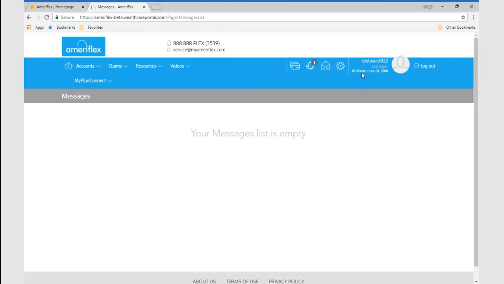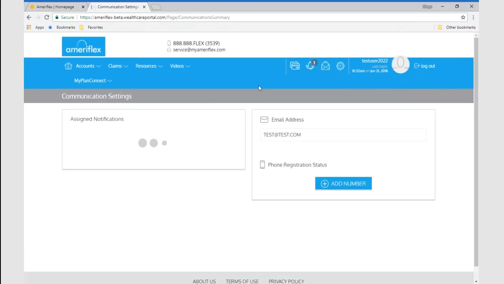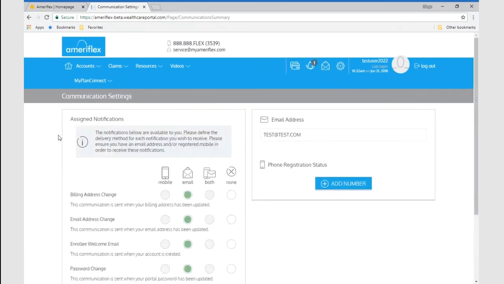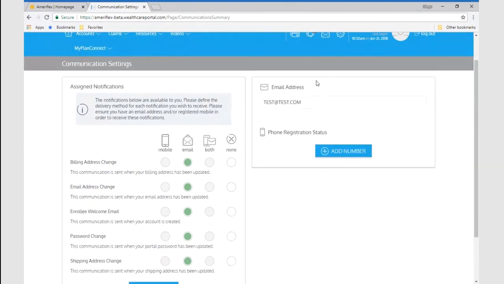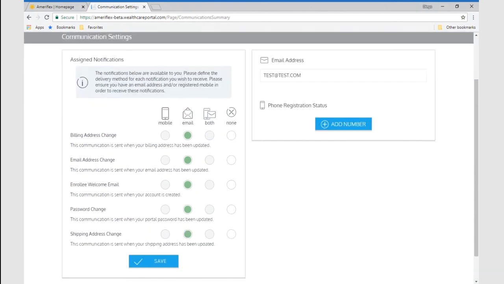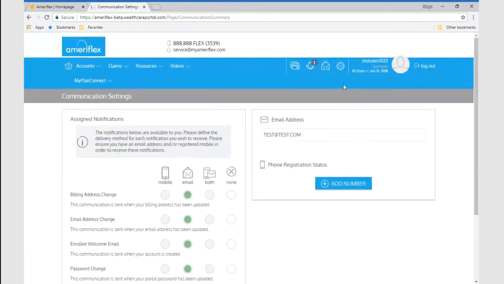They can also set up preferences as to how the communications are being submitted to them. They can indicate whether a specific notice is sent to them via mobile device only, email, both, or none at all. They're able to update their email address on file, and register their phone number, so that way they can receive those text messages. So they can do all those changes right through the portal.